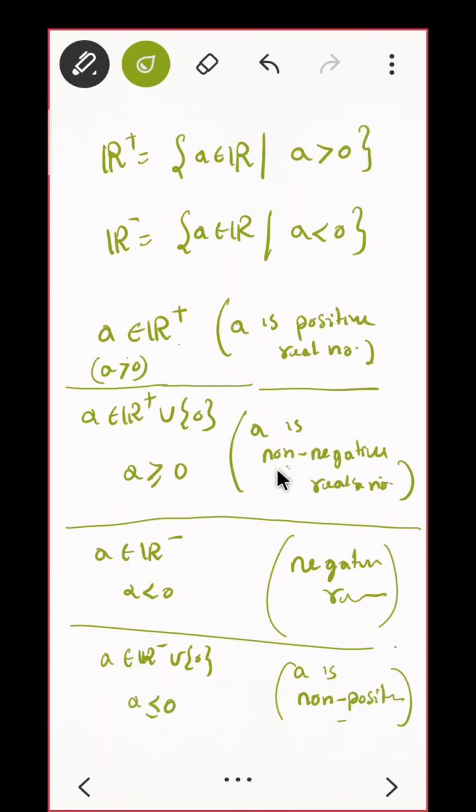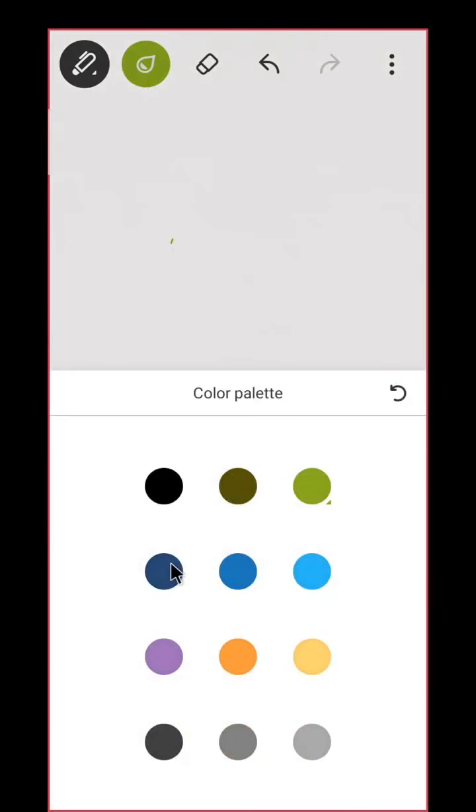Read the word non-negative: it will be either positive or 0. Is that okay, everyone? Yes? Good. Okay. Let me just change the color.